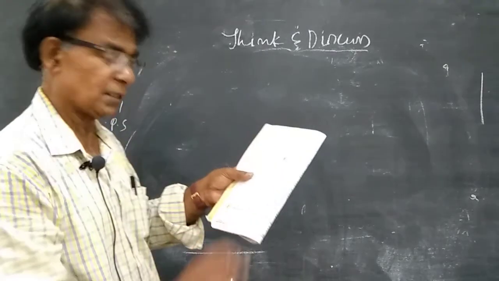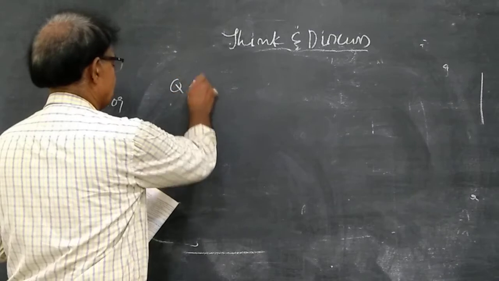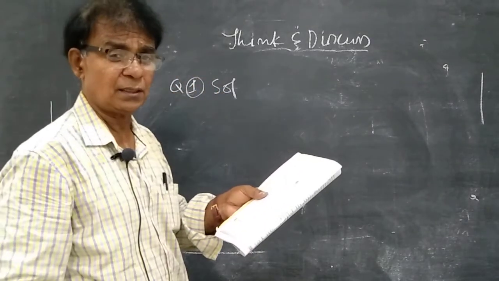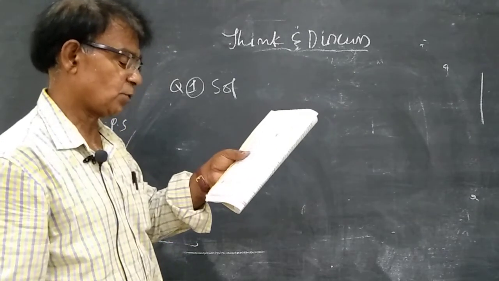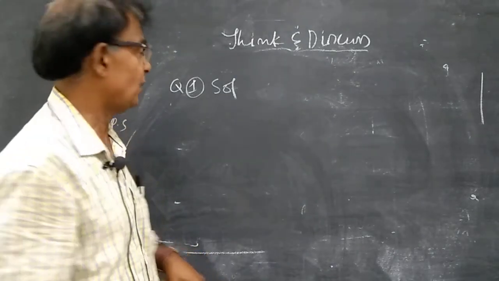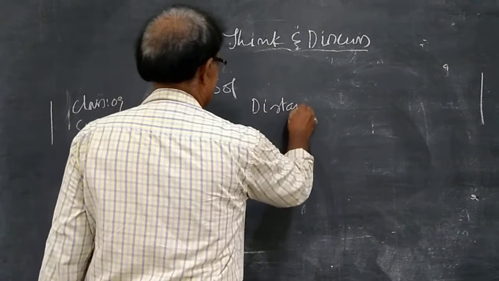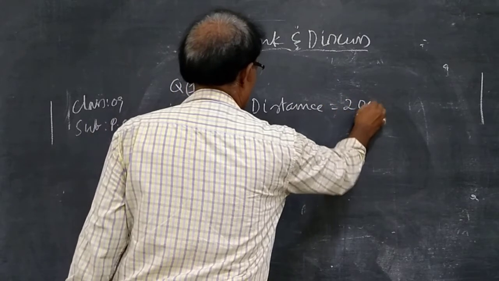I am not writing the question, I am writing the solution. Question: you have to read and write. What is the average speed of a car if it covers 200 kilometers in 5 hours? Distance: 200 kilometers.